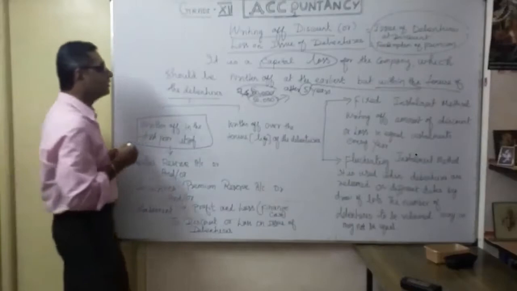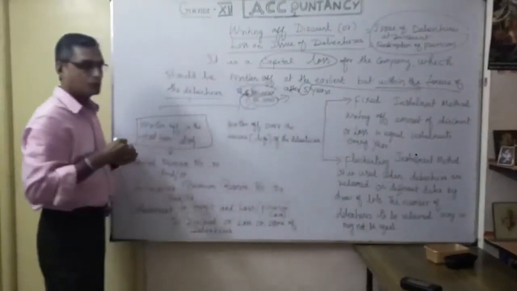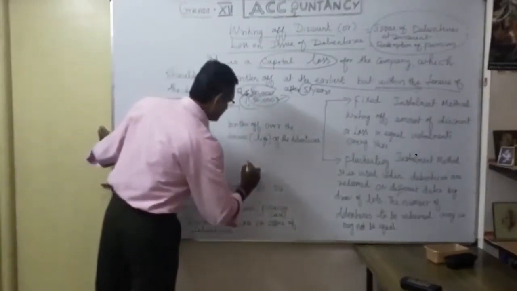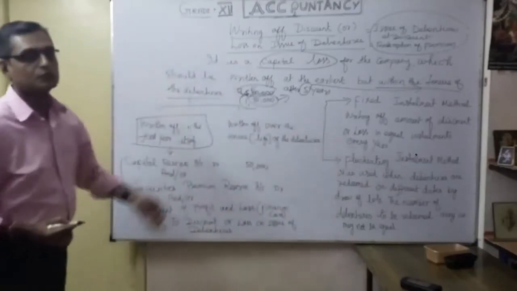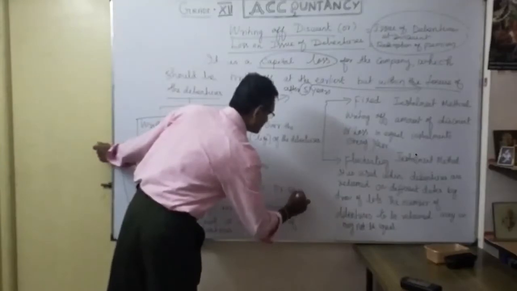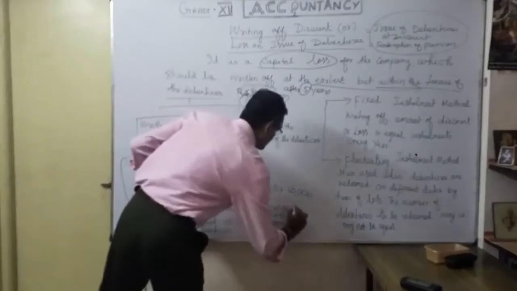Or, for example, if the total discount or loss on issue of debenture becomes 1,50,000, and we have only 50,000 in capital reserve, then the balance 1 lakh: maybe 50,000 from securities premium reserve, and the remaining 50,000 we take from the company's profit.